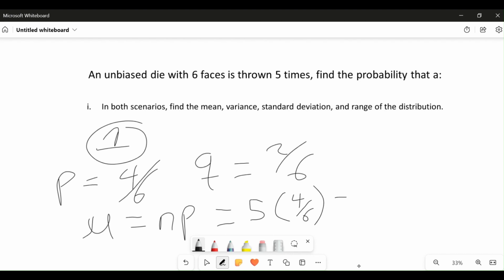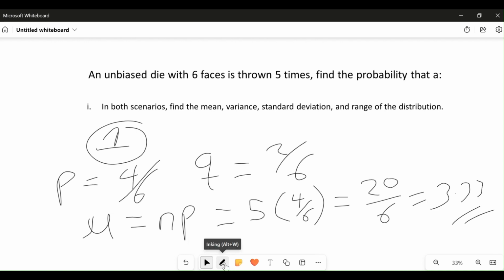Therefore we have 20 divided by 6. When you press 20 divided by 6 on your calculator, that gives 3.33. This is our mean for the first calculation.